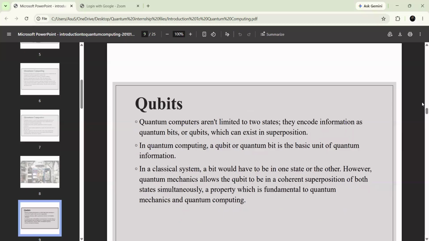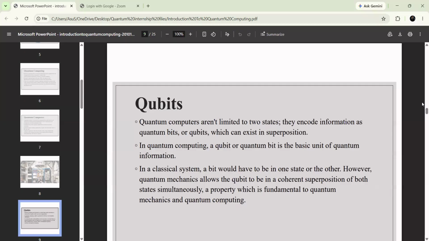Next one is qubits. Qubits are nothing but quantum bits. In a classical computer we might have come across zeros and ones, which are nothing but binary bits. In a classical computer, they are in two states, zero state and one state. It means they are limited to two states only. Whereas in quantum computers, these are not limited to two states, so they can encode the information as quantum bits.